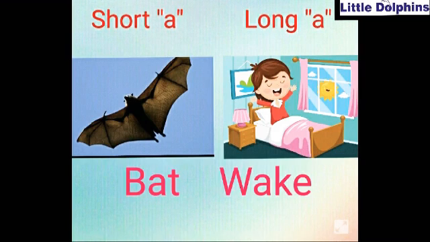Now how we will pronounce B-A-T? Is this bait? No, this is bat. Sound A, bat. And how we will pronounce W-A-K-E? Yeah, very good. Wake. This is not wack, this is wake. Long sound of A. And this is the magic of vowel E at the end.